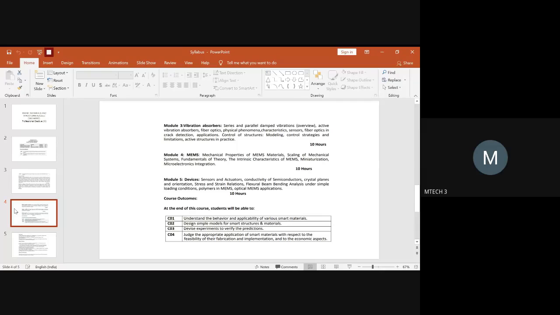Yes, ma'am. So you need to just provide a glimpse of the importance of vibration absorbers, why they have been used. If you have any class of active and passive vibration absorbers, you have to just show the differences and what is the application of using these vibration absorbers. In smart materials, ma'am. Yeah. In real-time application also you need to correlate. If you get any case studies where they have implemented it already, you can get the data from it and show how they are successfully utilizing these active vibration absorbers in some of the applications.